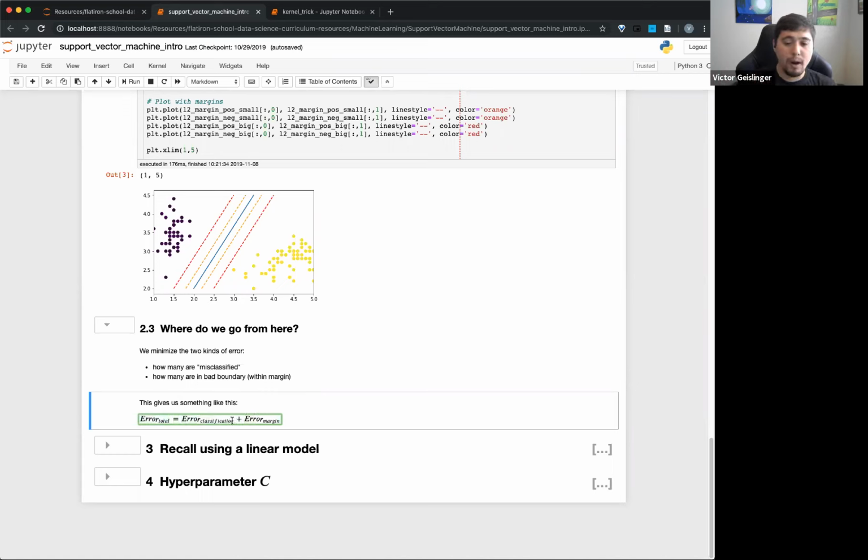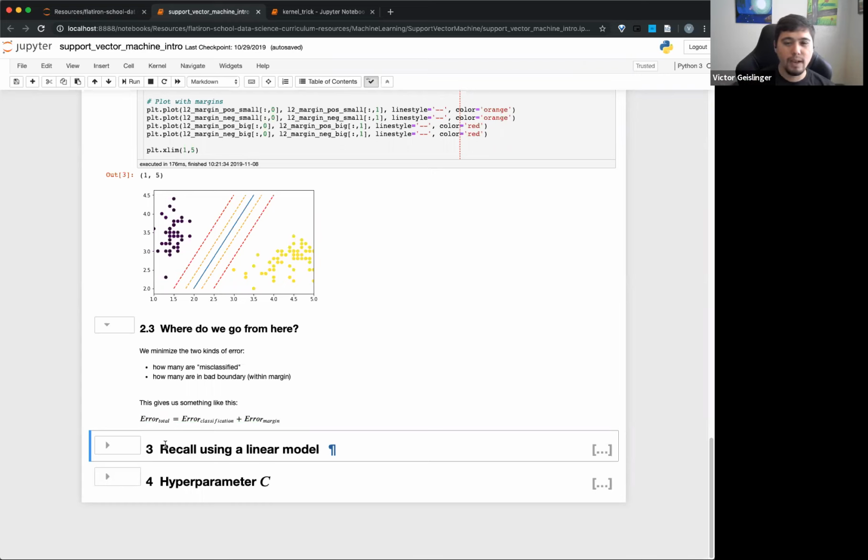The big part, we know how to find this part. This is pretty easy, saying how many mistakes did we make, right? Straightforward. But this one's a little less clear. We haven't talked about how you would define where the mistakes are, or what's a bigger mistake in the margin.